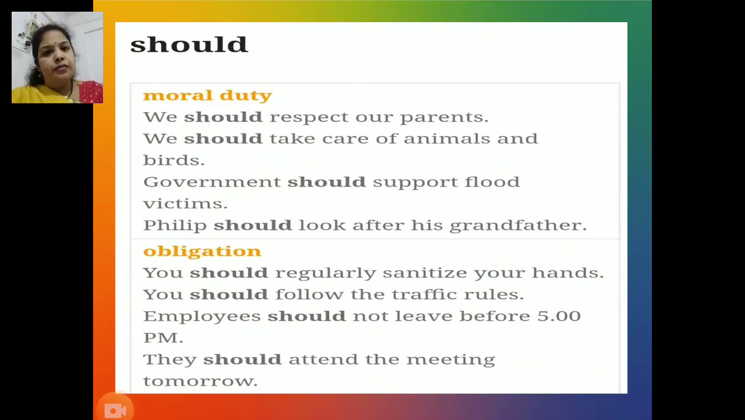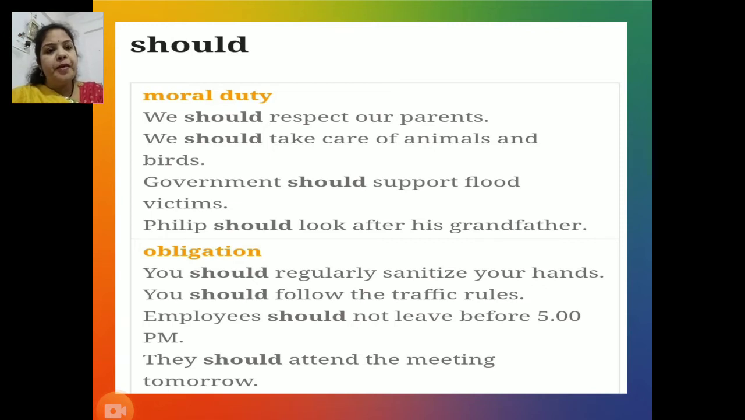Next, the modal auxiliary that is should. Now, should indicates moral duty, obligation, conveys advice, suggestion, assumption, and expectations as well. Let's try to study all these examples written in the form of sentences before you on the slide. First function, showing moral duty.